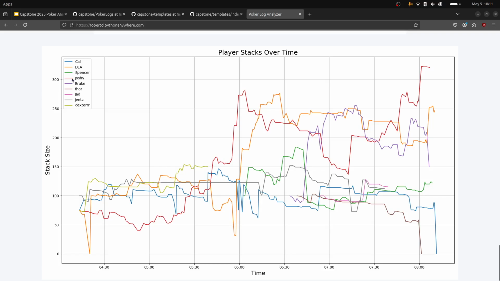Another player, Joshi, was the highest performing player in this game. He also started around 75, and he's down a little bit, and then just has this huge upswing. Loses a bit here. He loses some money to this purple line, Brook. You can see how when Joshi goes down, Brook goes up, so you can see these kind of line up. But he makes it back, and he ends up with the largest stack in the game, over $300. And you'll see that he is the most profitable player in this particular game also.